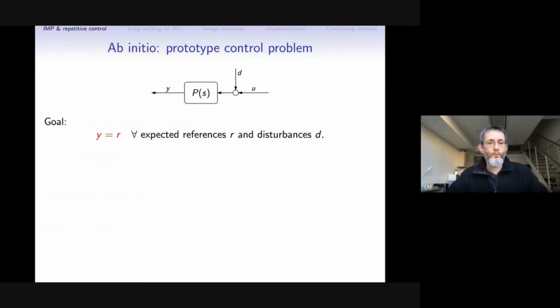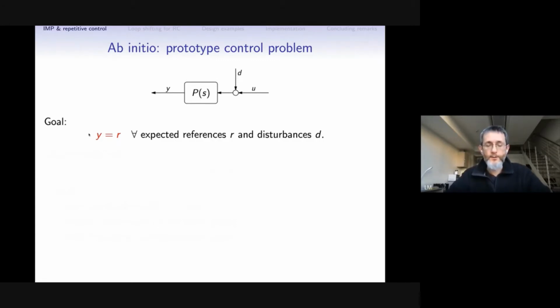So I would like to start with really the beginning. It's a prototype control problem, quite stripped down, but still representative in the context of today's talk. Let's say we have some plant, P, and we have its output, which is also a regulated signal. We would like to control it. The means of our control is the control input U, which we can change as we wish. But there is another input, let's call it disturbance, D, which represents our connection with the outside world.